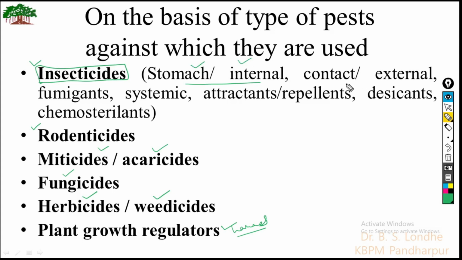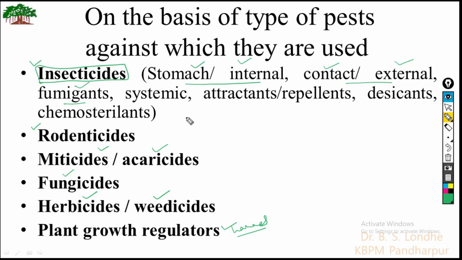If the compound shows action by mere contact, it is known as an external or contact insecticide. Some compounds form fumes, and these fumes are very active against insects; these are known as fumigants.